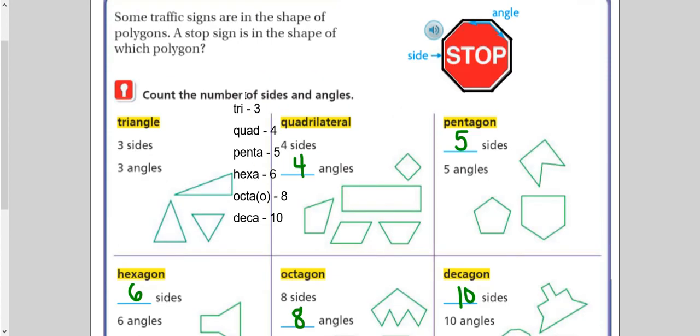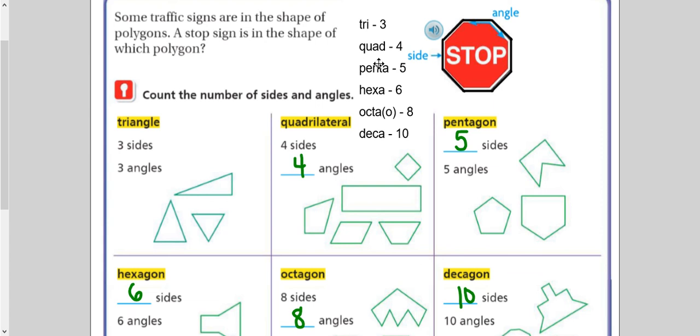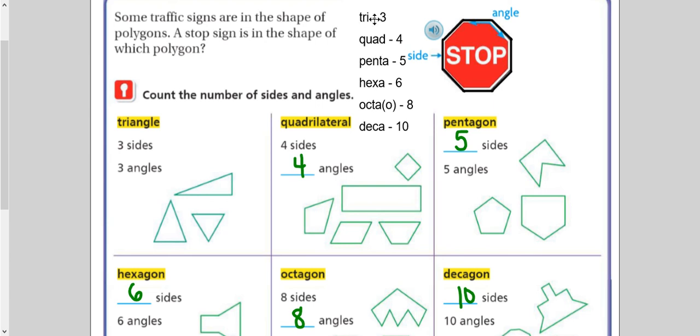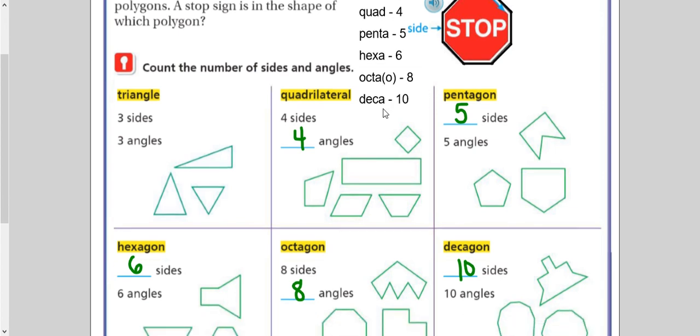So think about these prefixes here and just some of our everyday language and words. Triplets, for example. If you have triplets or a triple, TRI, 3. So a lot of neat things there that you can use these roots for.